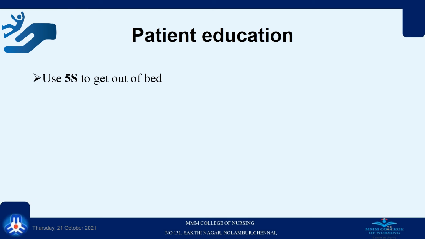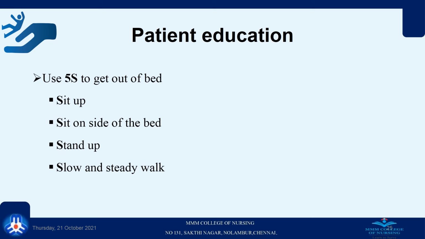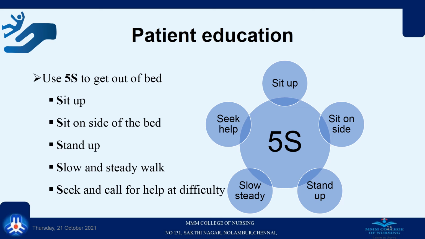Teach the patient about the 5 S's when they need to get out of the bed. Sit up on the bed first, then move to the side and sit on the side of the bed. Third, they have to stand up slowly. Then they can start walking in a slow and steady manner. While walking, if they find any difficulties, they have to seek help. They can call for someone to help them.